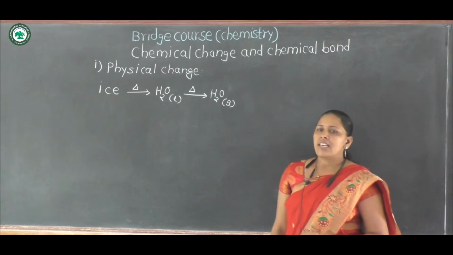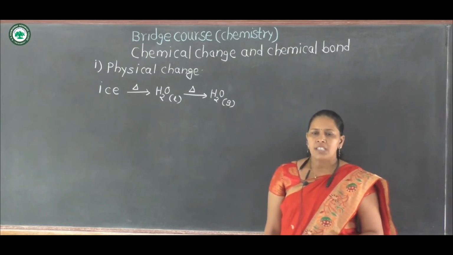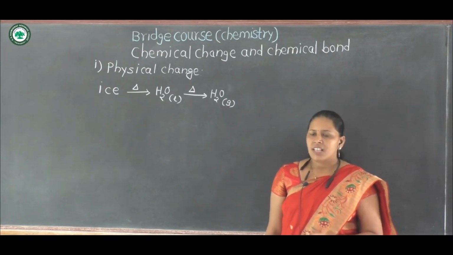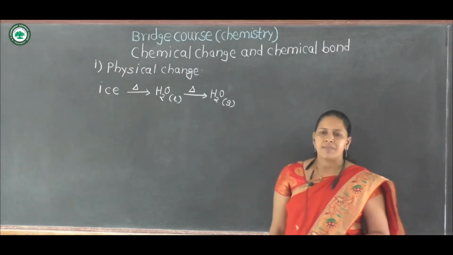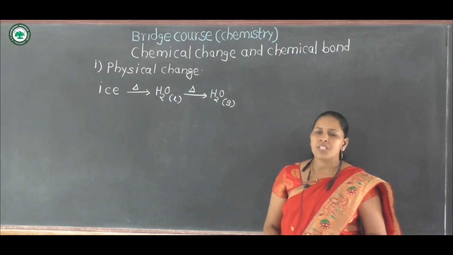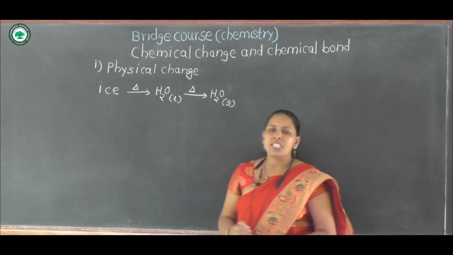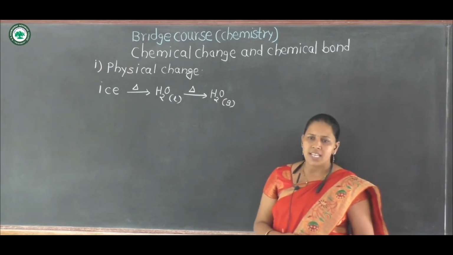In this example, no chemical change takes place. In this process only the state of our substance changes. First the state of water is solid, that means ice.